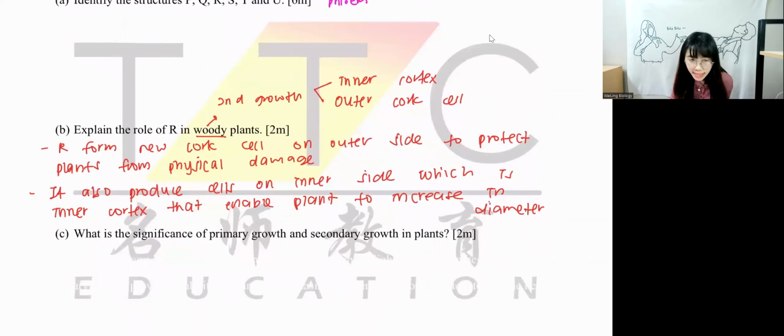Okay, next, what is the significance of primary growth and secondary growth in plants? Significance means importance. They want you to write the importance of primary and secondary growth.